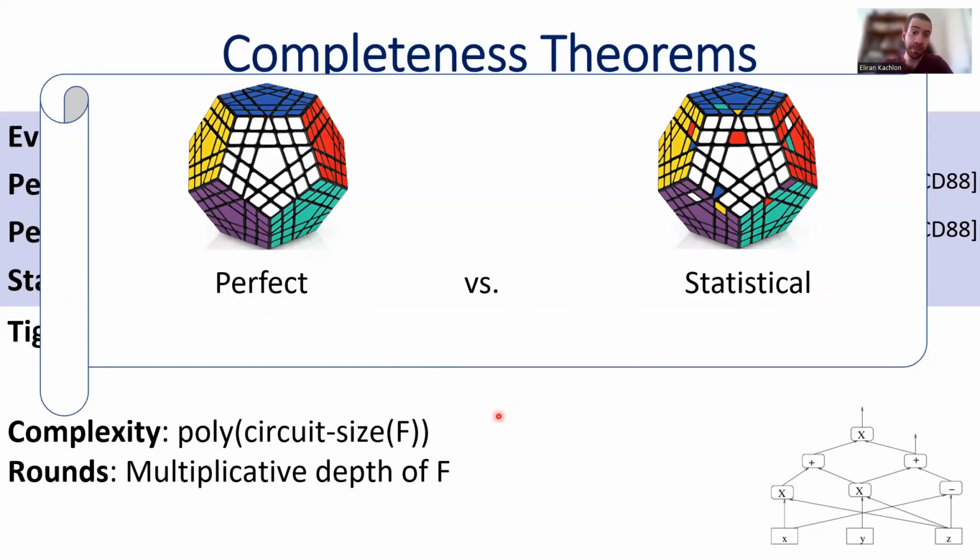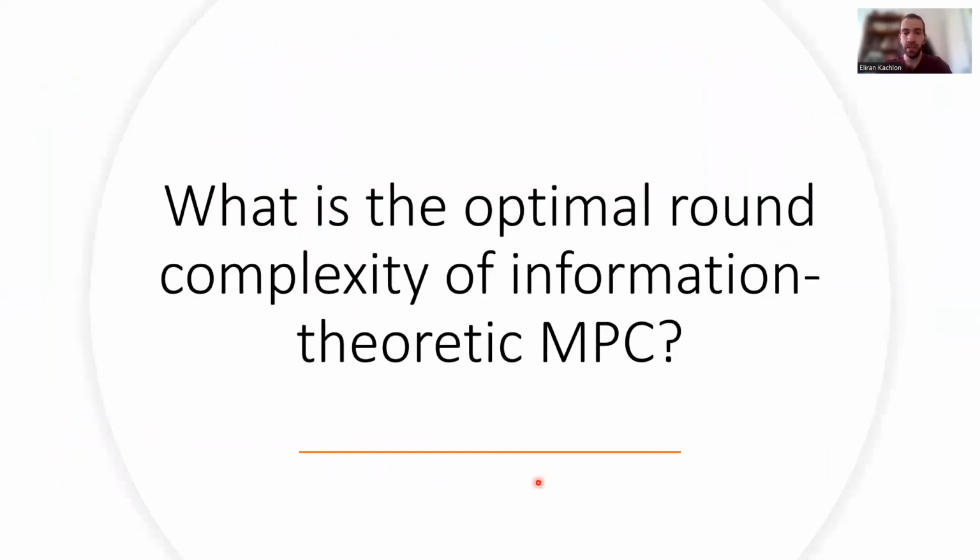But anyway, as you can see, when studying MPC, there are several complexity measures that we can try to optimize. Right, we have the computational complexity, the communication, and the number of rounds. And in this paper, we studied the number of rounds of general MPC. So we ask, what is the optimal round complexity of information theoretic MPC?